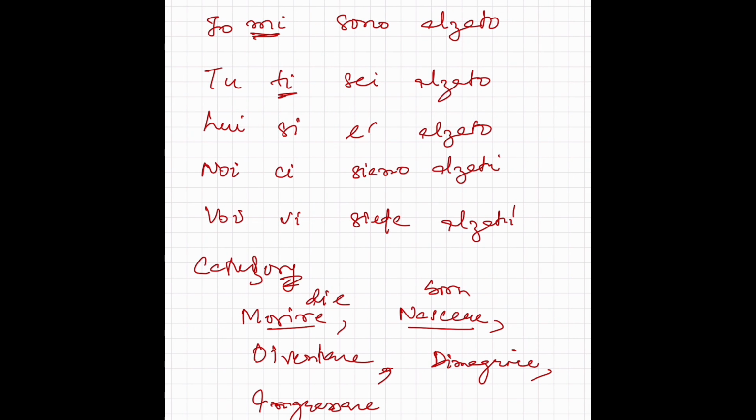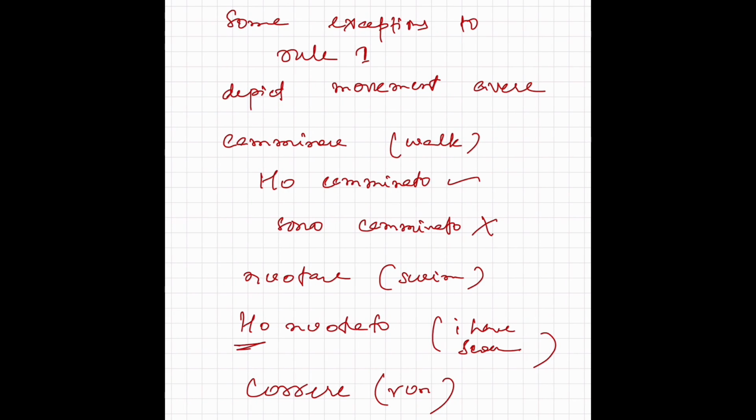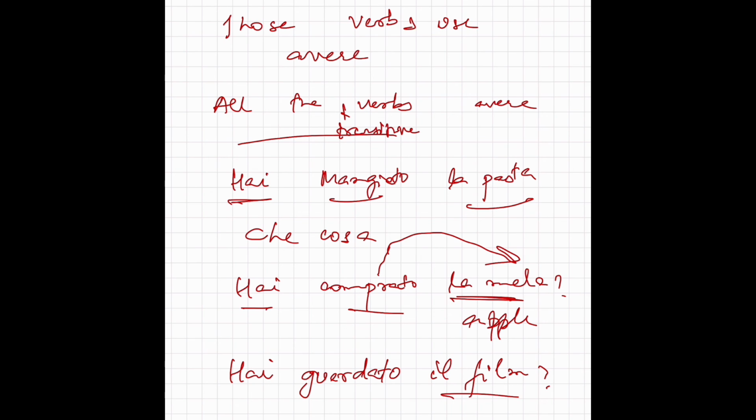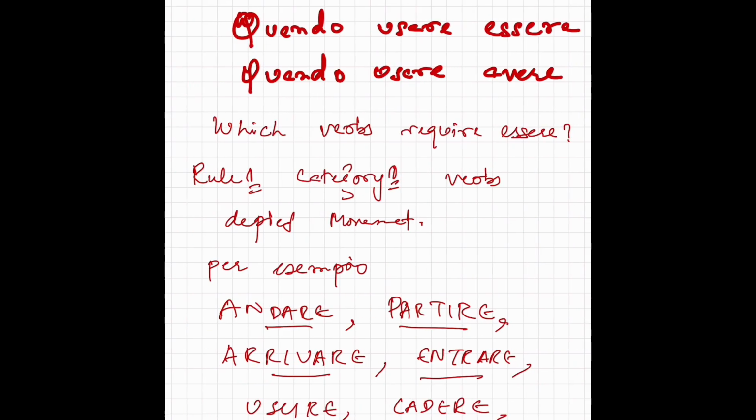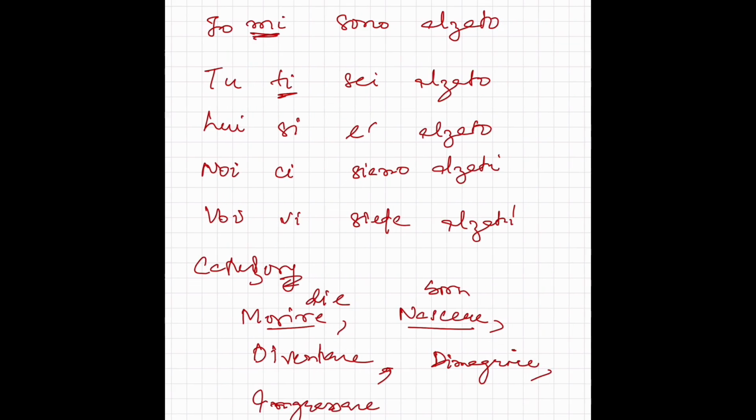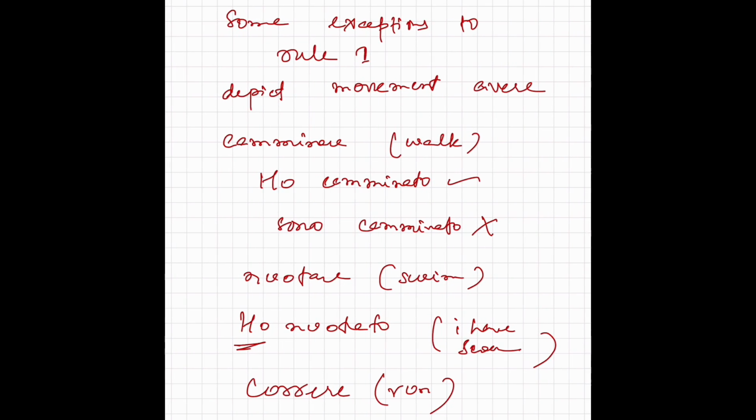Also, verbs like morire, to die, nascere, to be born, diventare, to become, they use essere. On the other hand, all the transitive verbs require avere as the helping verb. The intransitive verbs may sometimes need avere or sometimes need essere, which we have already seen. Some intransitive verbs like andare use essere, and a few intransitive verbs like correre, camminare, nuotare use avere as the helping verb.